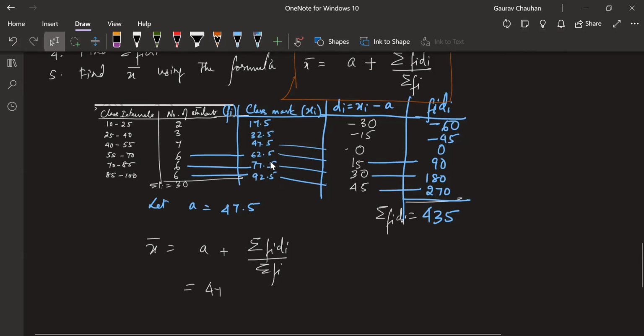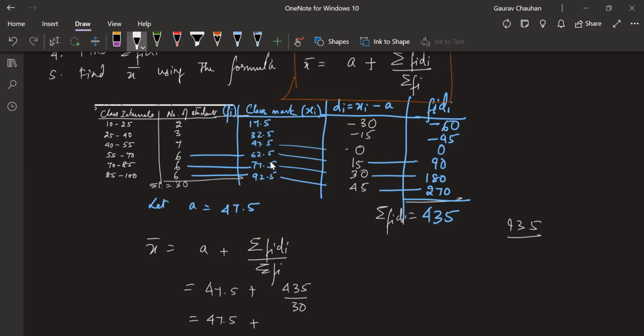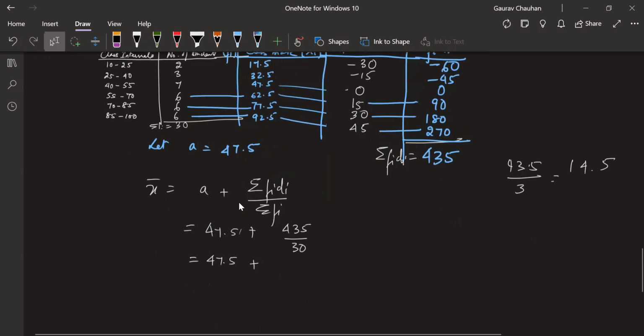So a is 47.5 plus sigma fi di is 435, sigma fi is 30, so 47.5 plus 435 by 30, that is 43.5 by 3, which is 14.5. So plus 14.5, that is 62. x bar is equal to 62.